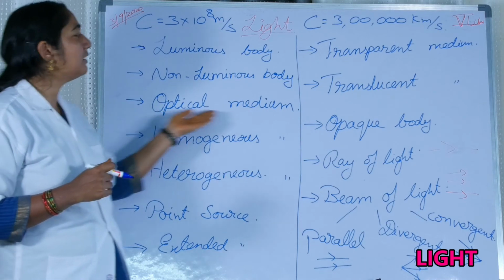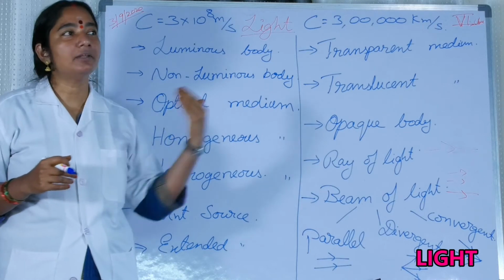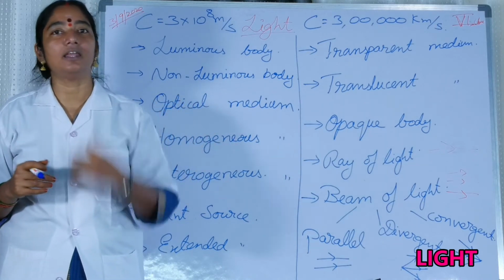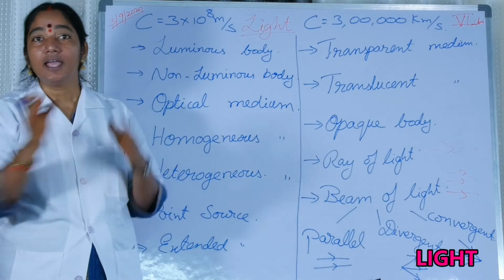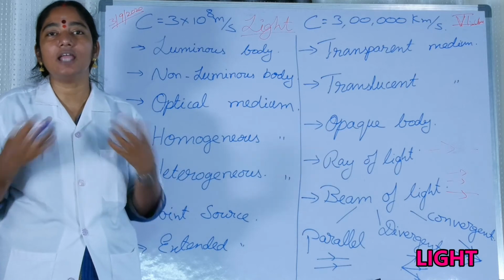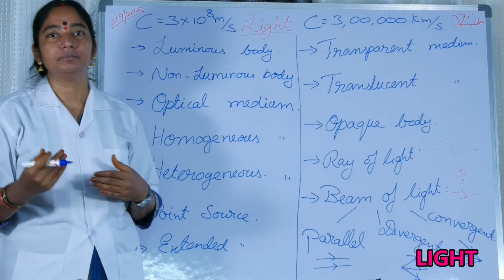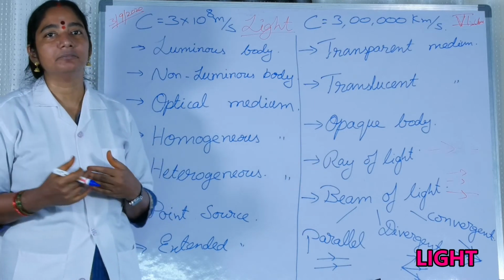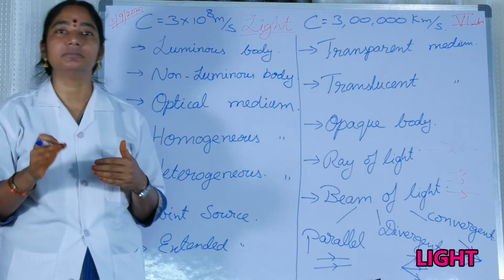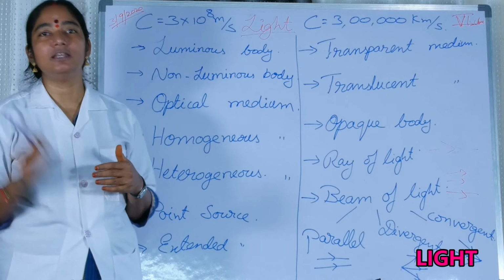Next is optical medium. For example, the light is passing through vacuum, then it is passing through air, then through water. Air is a medium. We are all doing our work in the air medium. If we are swimming, we are in the water medium. That is called the medium. If the light is passing through glass, then glass is the medium. If light is passing through diamond, the diamond is the medium.